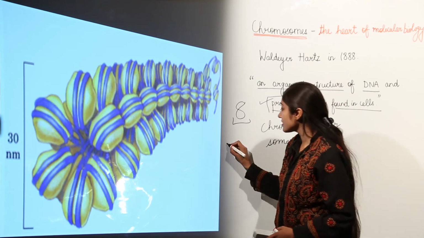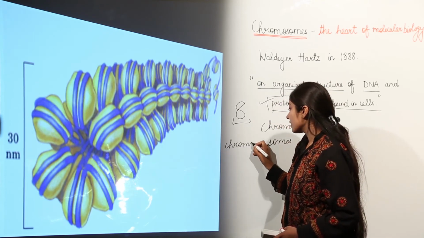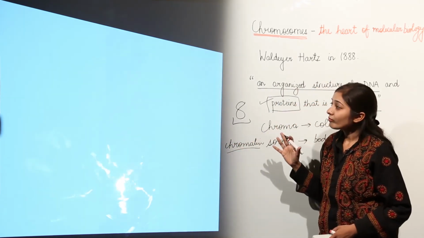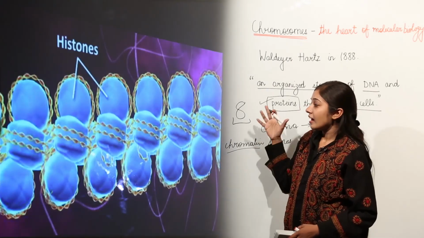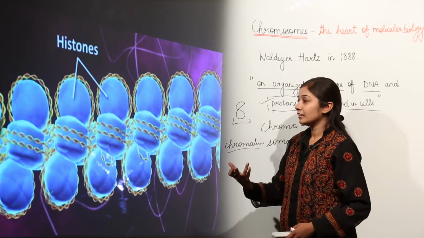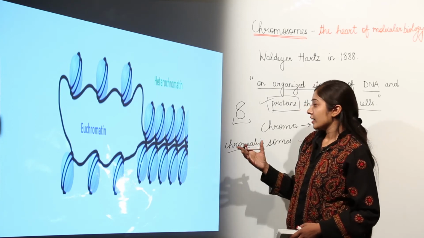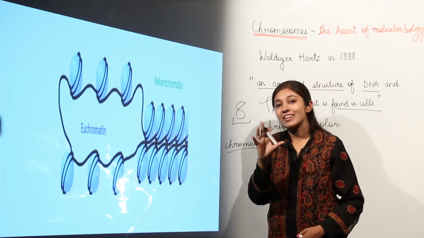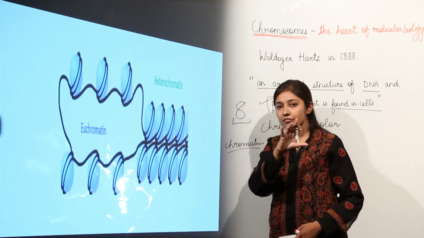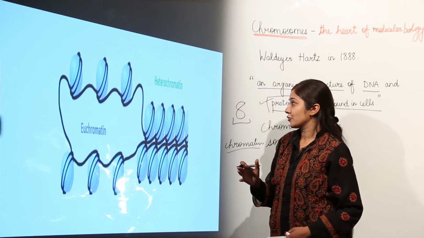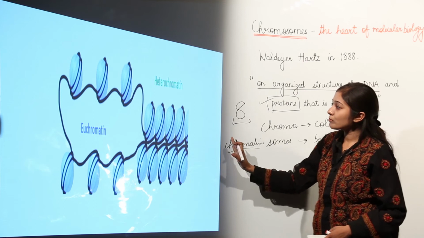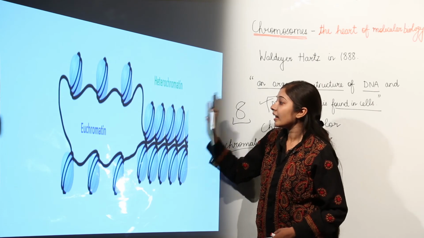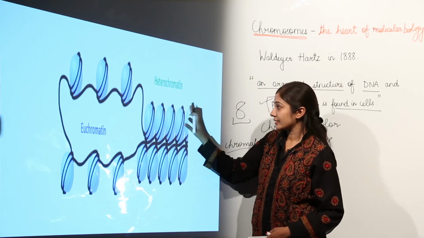What do we call this structure? It is known as chromatin. So when the nucleosome coils and supercoils, it forms chromatin, and then these chromatins arrange and condense further. After their condensation, they form the structure that we call a chromosome, which is visible in the prophase stage of cell division. They are not visible in the interphase actually, but they are visible in the prophase stage. And in chromosomes, we have two types of chromatin material. One is heterochromatin and the other is euchromatin. What are these? We will discuss later.